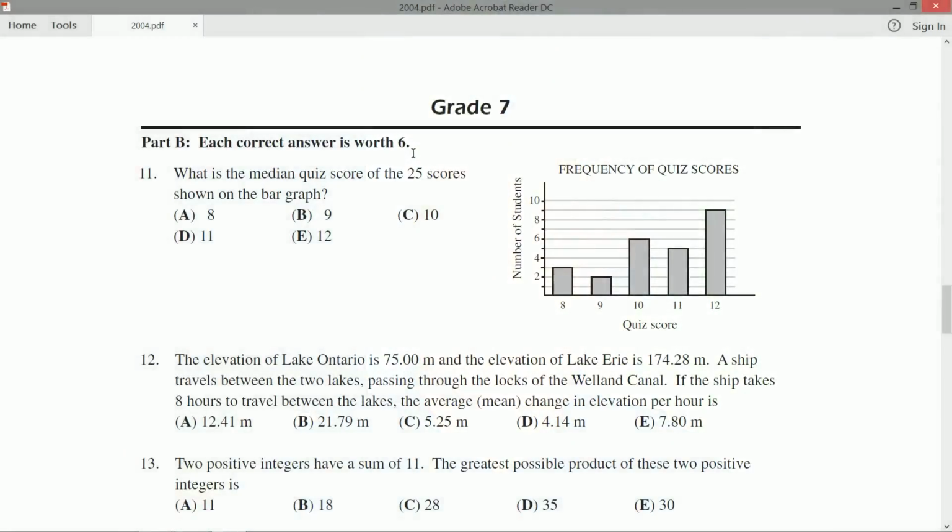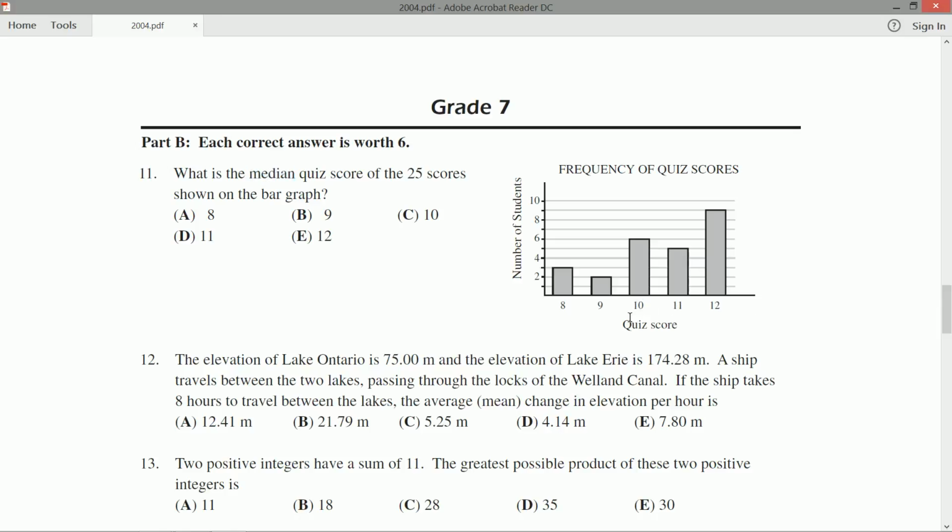So question 11. What is the median quiz score of the 25 scores shown on the bar graph? Okay, so we've got quiz scores. People scored 8s, 9s, 10s, 11s, and 12s. And for example, we can read off on this bar graph between 8 and 10. So 9 people got 12. 3 people scored 8. Now we need to remember, what does median mean? Median means the middle score. And we don't mean the middle of the scores 8, 9, 10, 11, and 12. So the middle of those is 10.